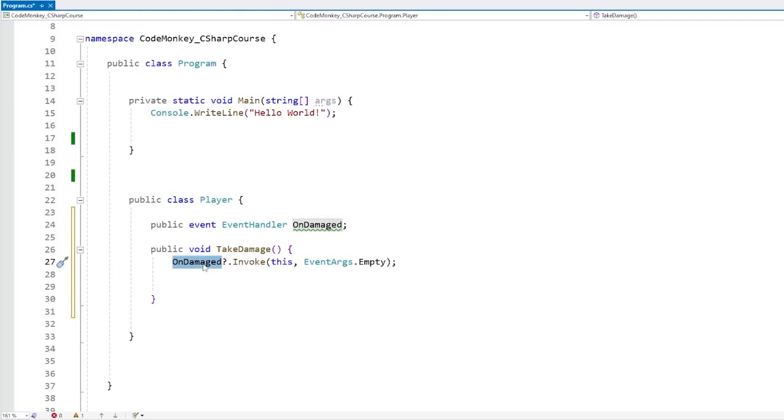However, if the left side is not null, then it continues executing onto the right side as if this question mark was not here. So basically the question mark does a null check at this point, and on the right side you can write any code with the safe assumption that the thing on the left side is not null. Also, when I say that the instruction terminates here if it is null, what that means is that this whole thing gets evaluated into null.